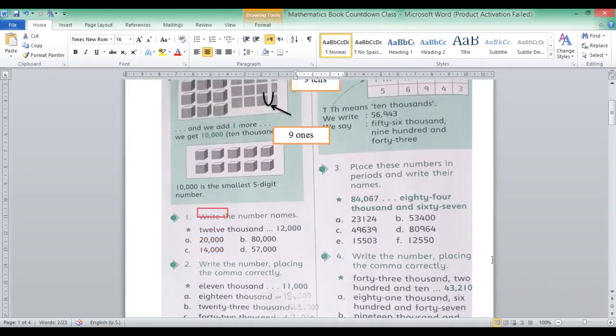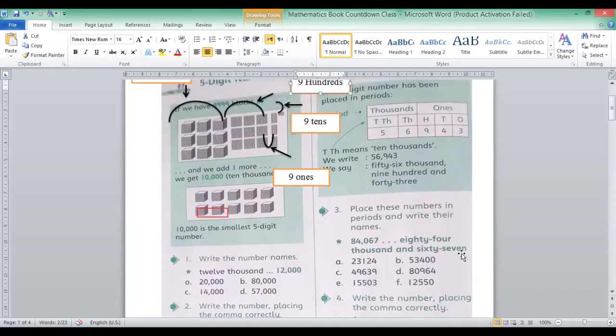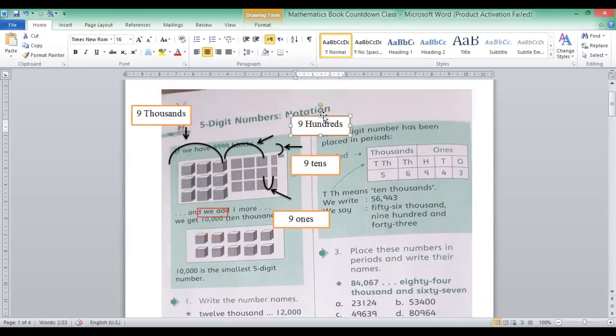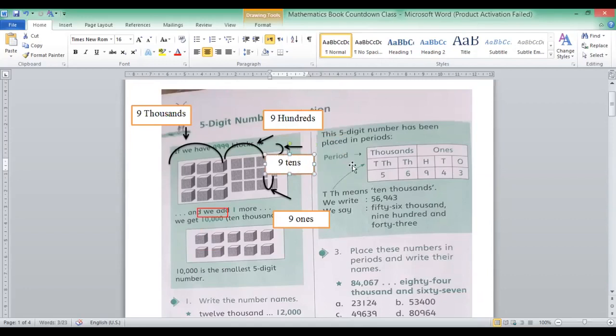Question 3 is very important. Before question 3, I want to explain that this 5-digit number has been placed in periods. A 5-digit number has 2 portions. First portion is ones. Second portion is thousands.